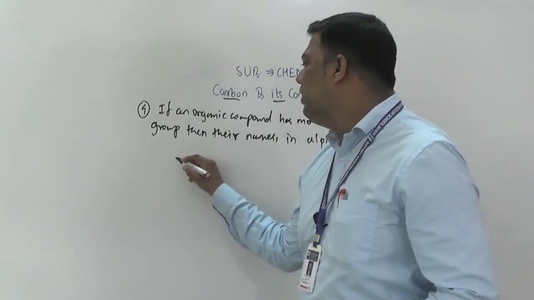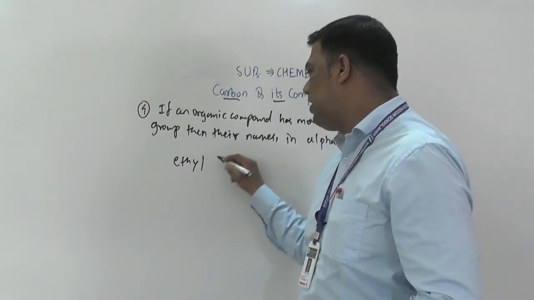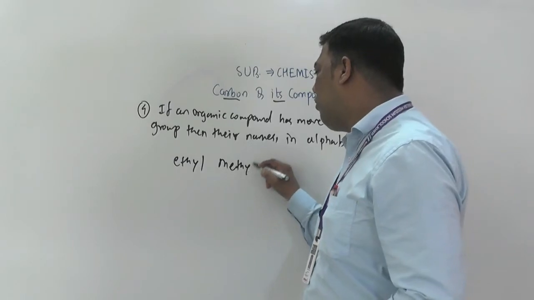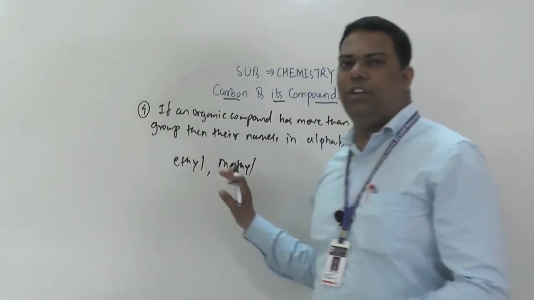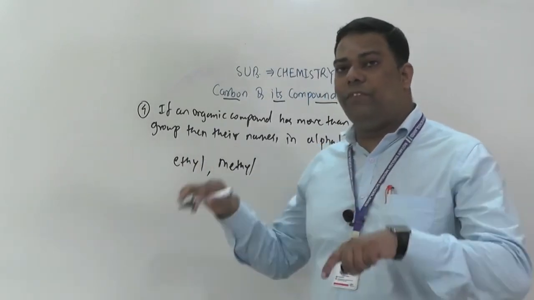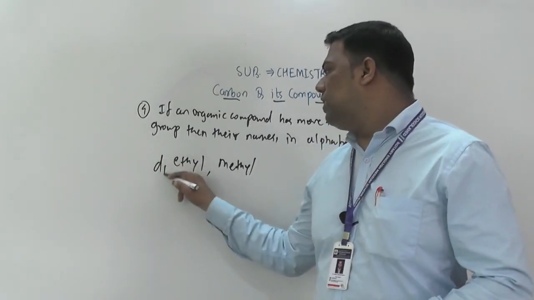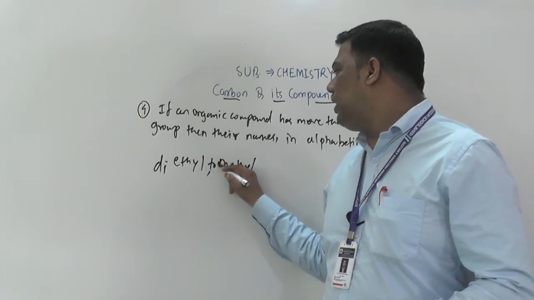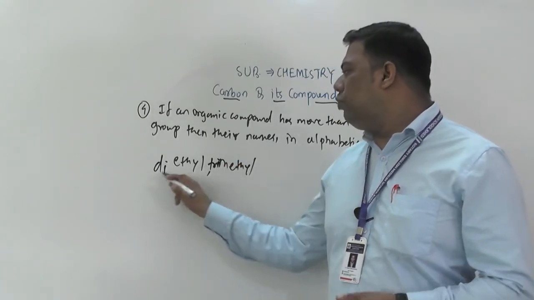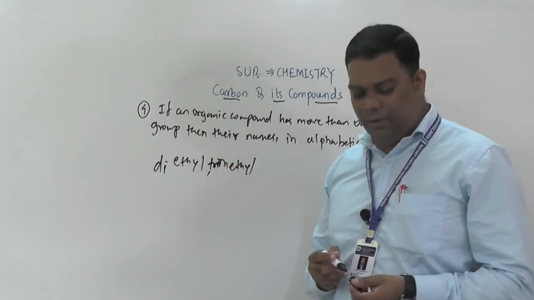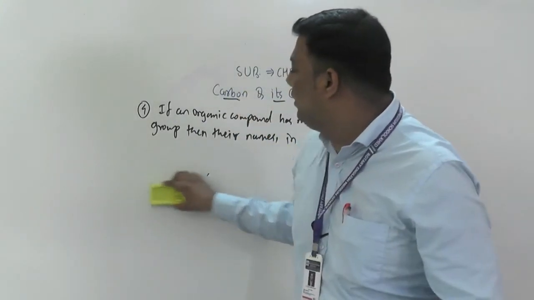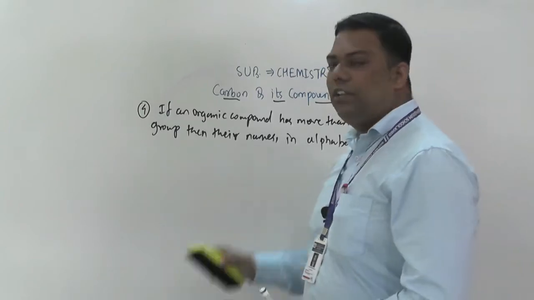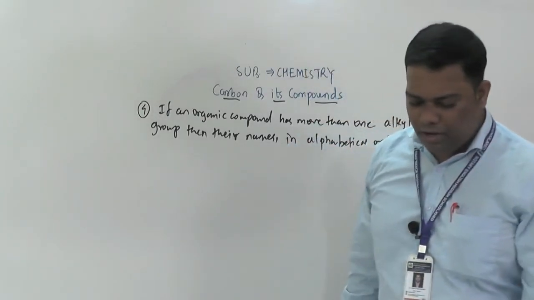For example, ethyl will come first, thereafter methyl will come, understood? First ethyl, then methyl. So we do not focus on the prefix, whether it is di or tri; we have to focus on ethyl, methyl.